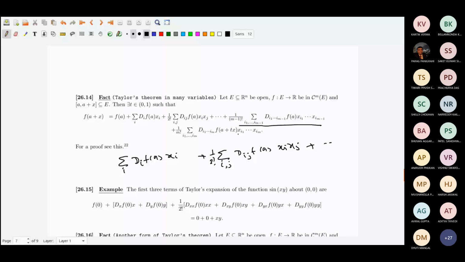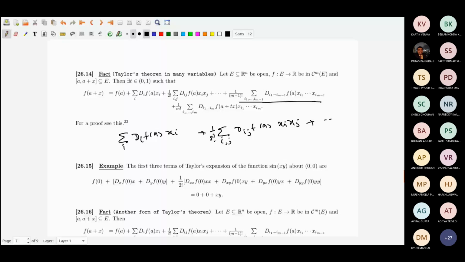That's how it goes. For example, take the first three terms of the Taylor expansion of the function sin(xy) about (0,0).